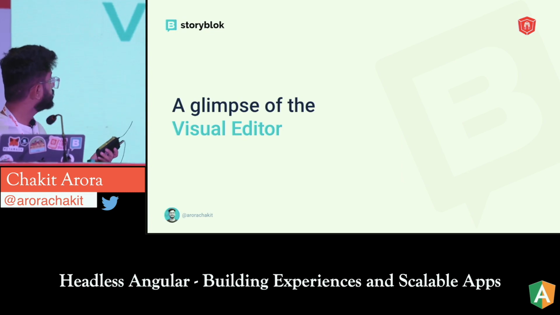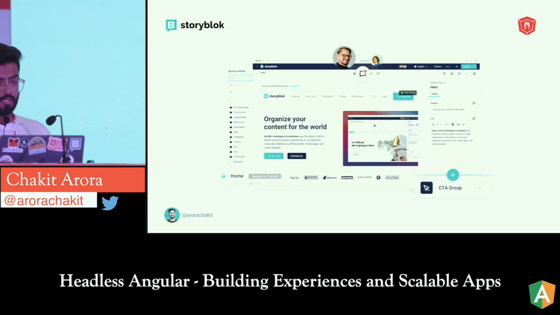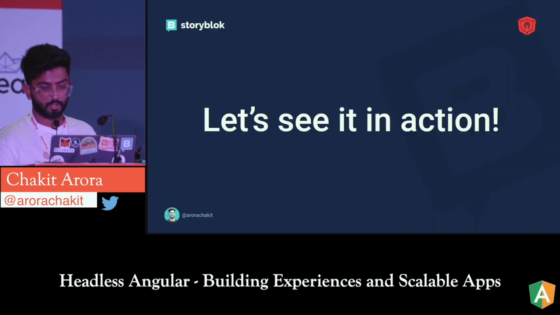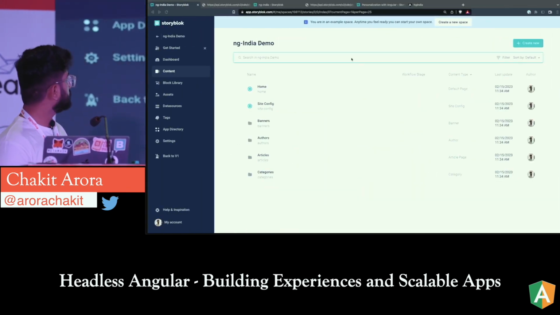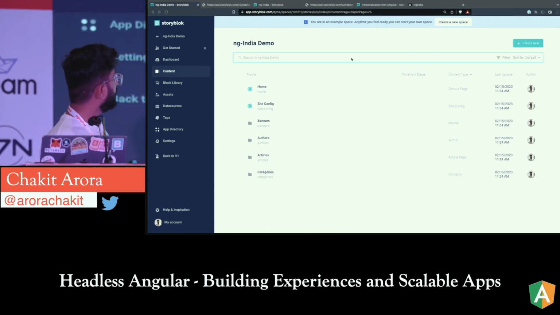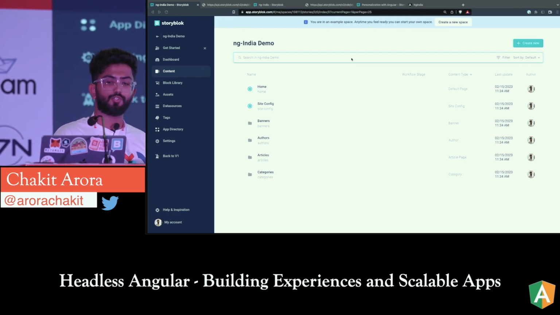So the visual editor which I was talking about, let's take a look at that. This is how it looks in the picture, but let's see it in action. So yeah, this is the Storyblok application. This is app.storyblok.com, and this is how you organize your content. You can see that it's just like a basic folder structure.